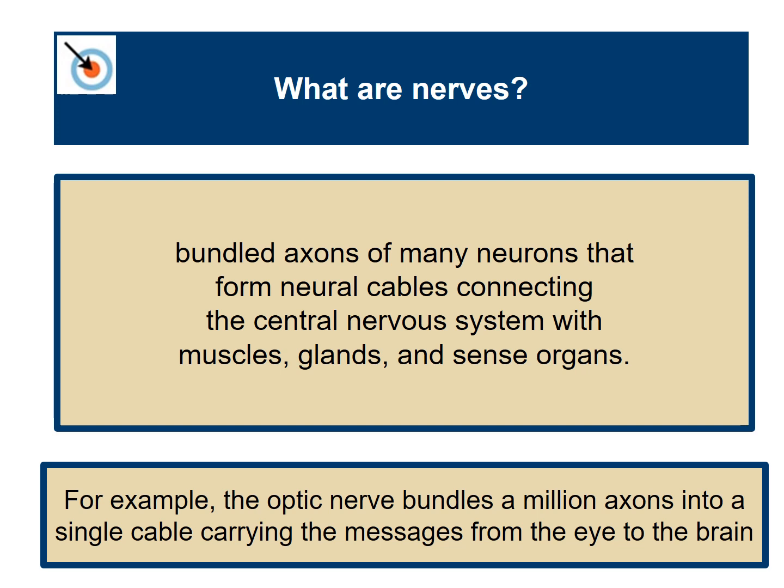So you can infer from this that the central nervous system does not include the muscles, the glands, and the sense organs. For example, the optic nerve bundles 1 million axons into a single cable carrying the messages from the eye to the brain. Optic meaning eye.